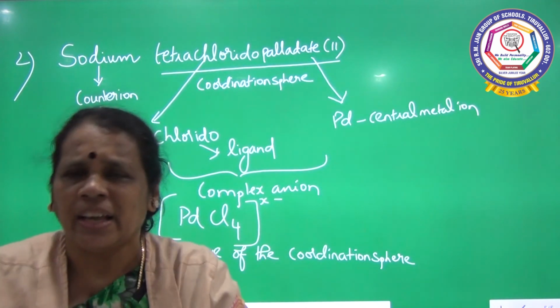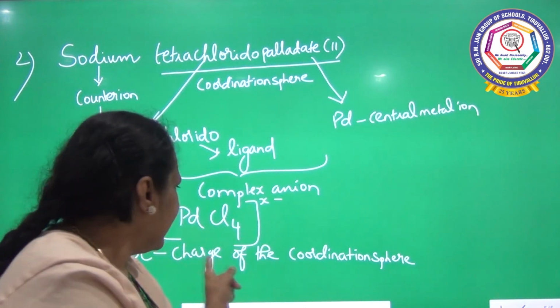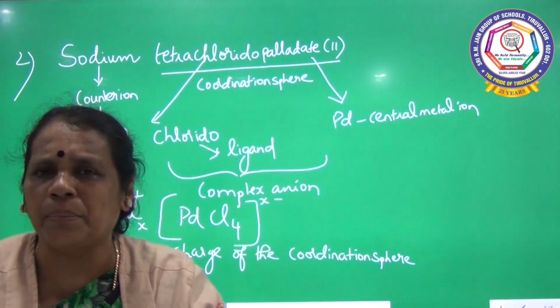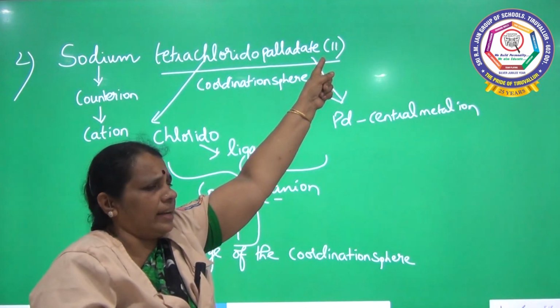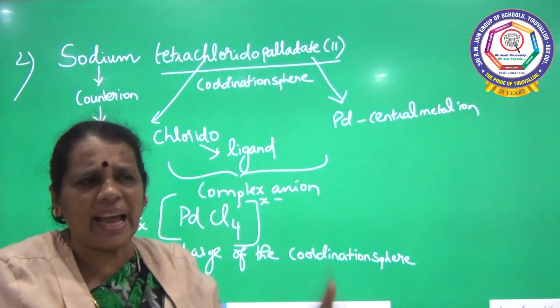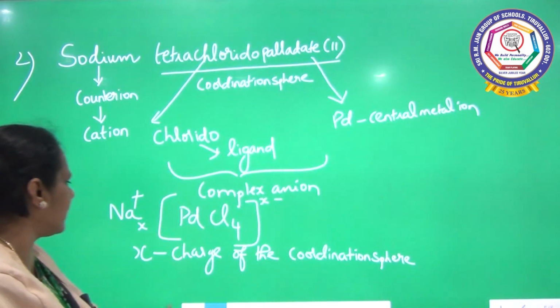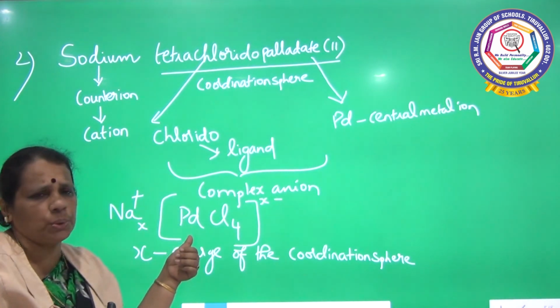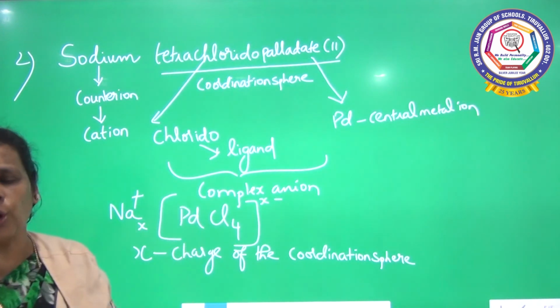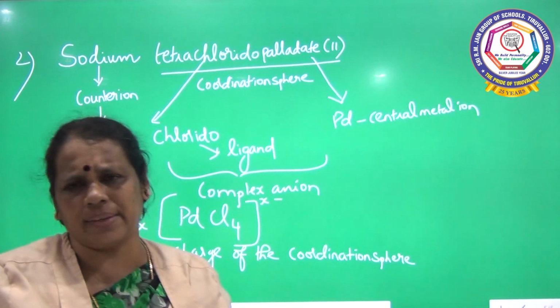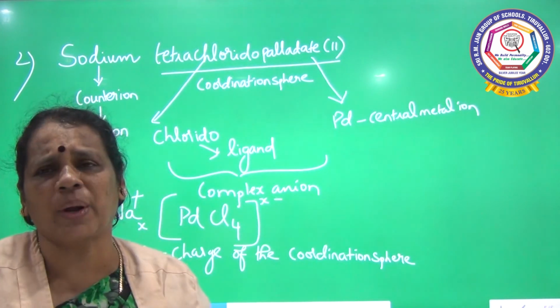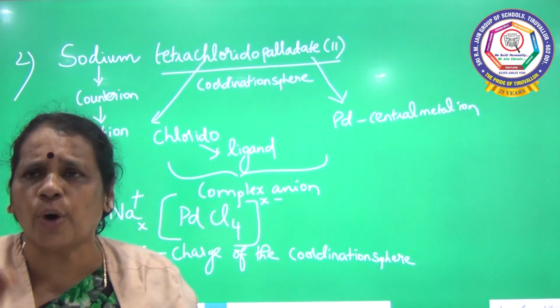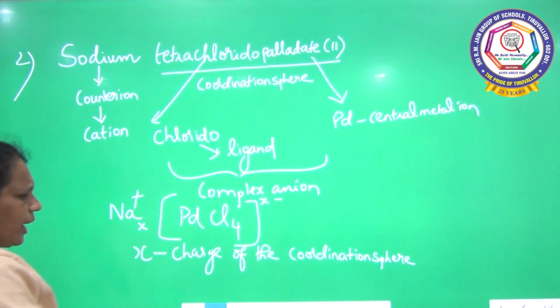What are the species inside the square bracket? The starter of the square bracket is the central metal ion, palladium. They have given the oxidation state of palladium as 2, so the oxidation state for palladium is +2. And there are 4 chlorine atoms. Chlorine is a negatively charged ligand, so the charge is -1 for each. There are 4 chlorine atoms, so 4 into -1. We are going to calculate now.